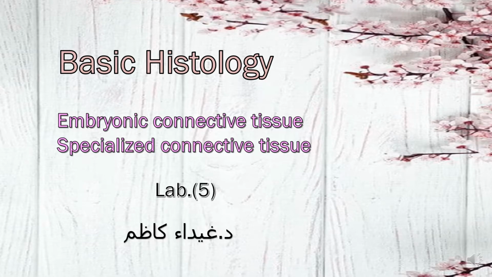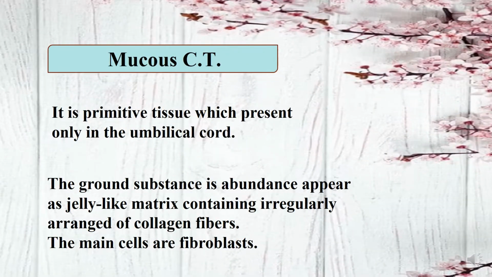مختبرنا لهذا الأسبوع يضم مجموعة embryonic connective tissue and specialized connective tissue. Mucous connective tissue هو نوع من مجموعة embryonic connective tissue which is found only in embryo, not found in adult. It is found only in the umbilical cord.